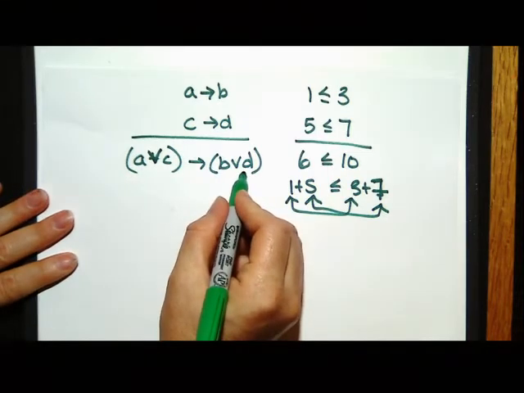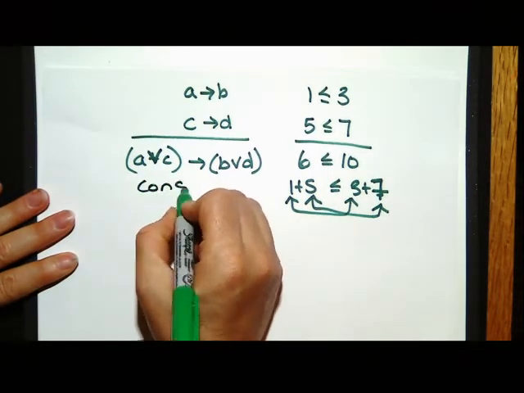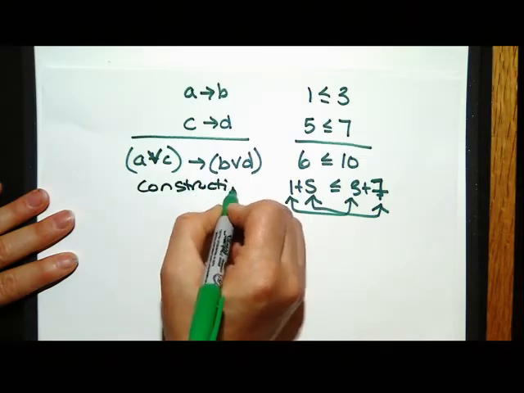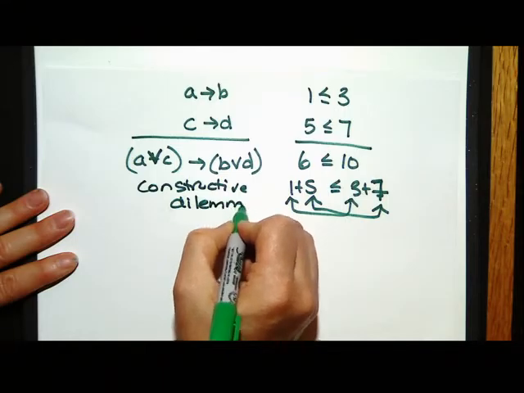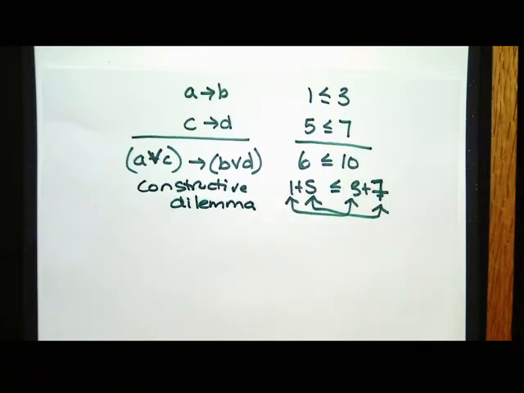So now, this is called constructive dilemma. I don't know why it's called a dilemma, because I'm not confused about it. Yeah, maybe it's like two lemmas, and lemma is a word for a little teeny proof.